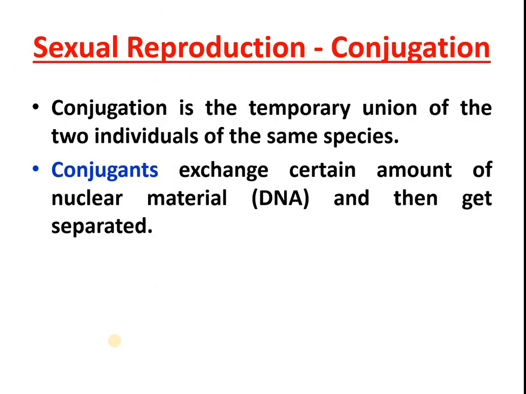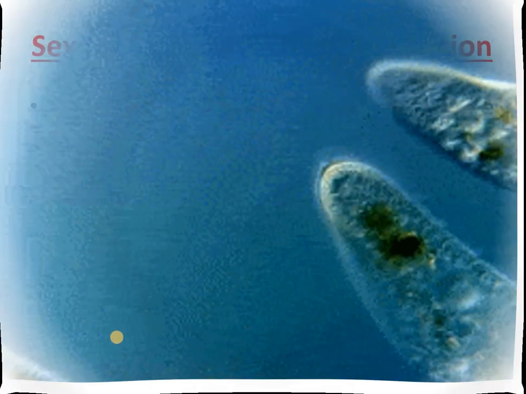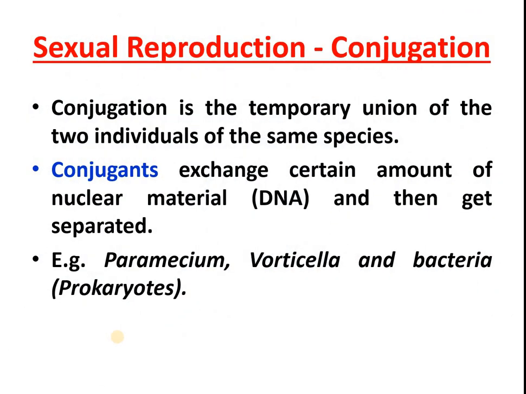Now in sexual reproduction, the last one, conjugation. Conjugation, you know very well. It is a temporary union of two individuals of the same species. Already we know. And the conjugant, what is the meaning of conjugant? The individuals which participate in conjugation are called conjugants.